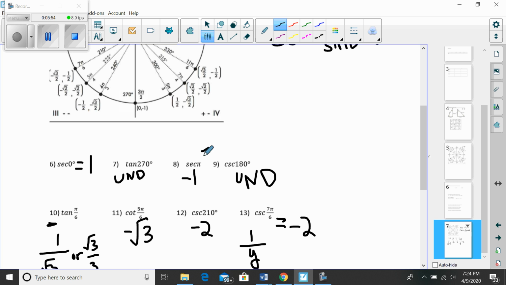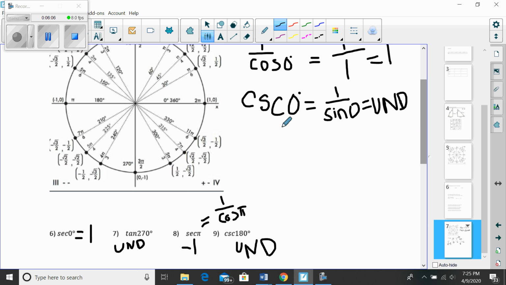secant, that's 1 over cosine. So I'm looking for 1 over cosine of pi. Cosine is x, so I go to this angle pi, which is right here, and I locate the x value, which is -1. I am also at 180 degrees here as well.